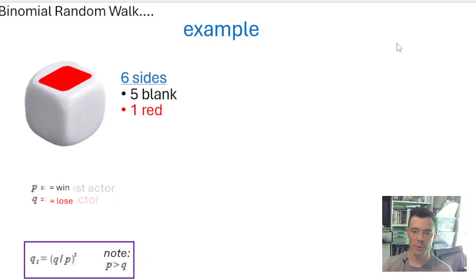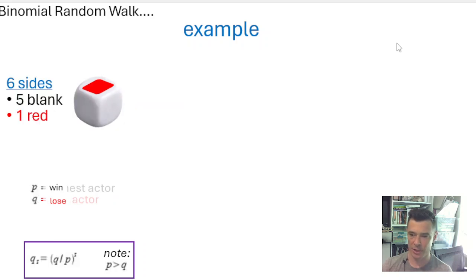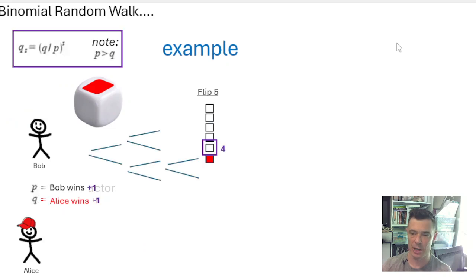So to hold that thought, we'll do one more example. So now we've got essentially a 1 in 6 chance instead of a 50% chance. And so now if it lands on red, which is a 1 in 6, Alice wins. Or if it lands on white, Bob wins. And then we're starting off this example where it has landed on white 4 times in a row. So what are the chances now that Alice, she's down by 4?